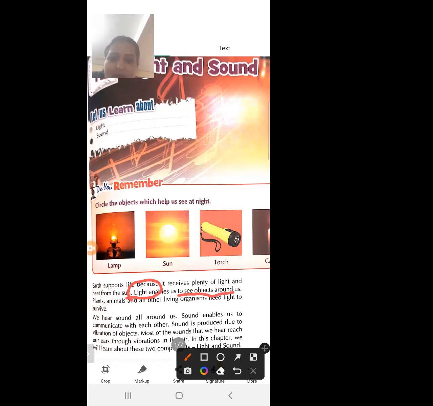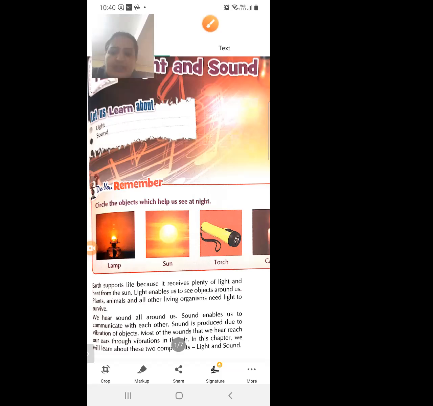Plants, animals, and other living organisms need light to survive. As we know, plants make their food with the help of sunlight, and animals also get food from the plants. So sunlight is very important for plants as well as animals. Which things do we get from the sun?